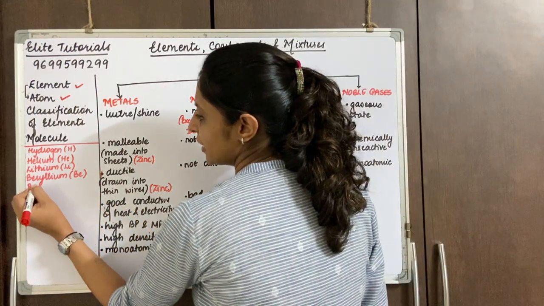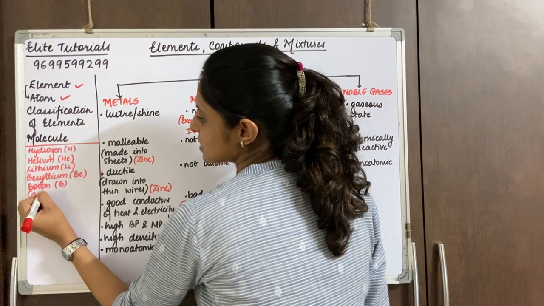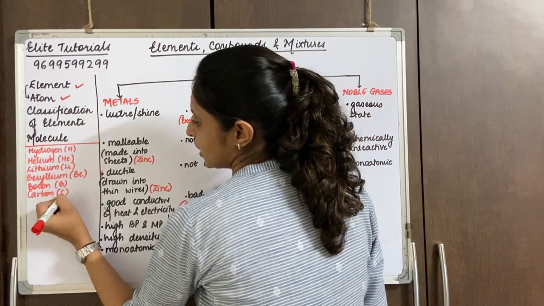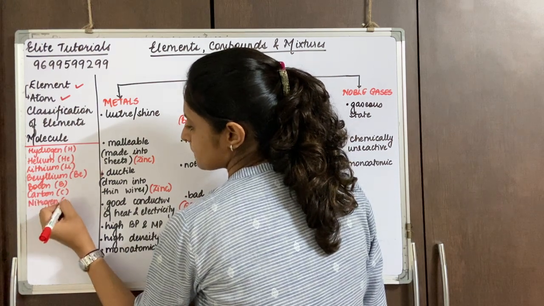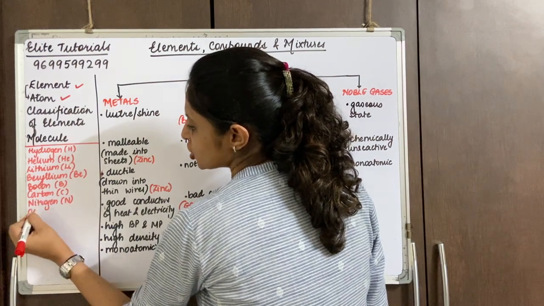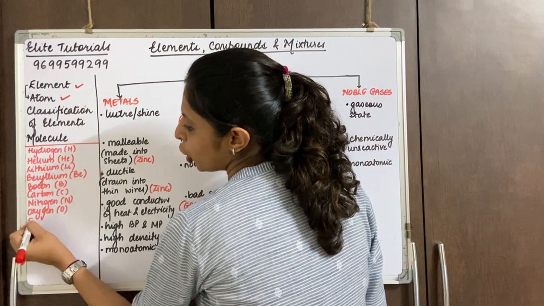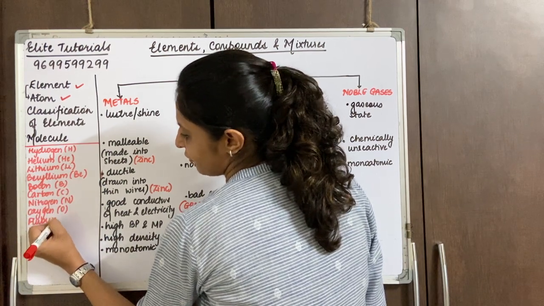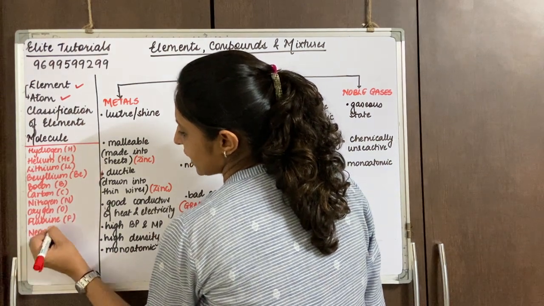Boron is B, carbon is C, nitrogen is N, oxygen is O, fluorine is F, and neon is Ne.